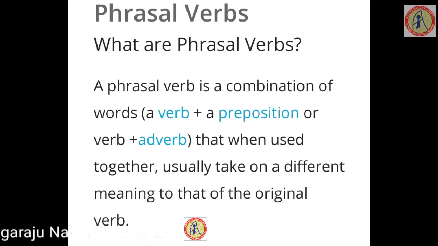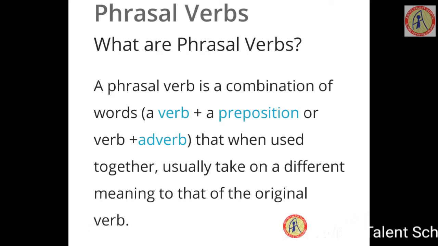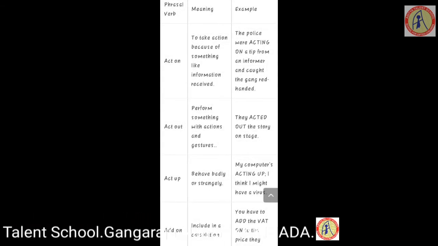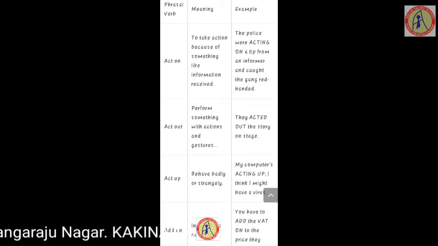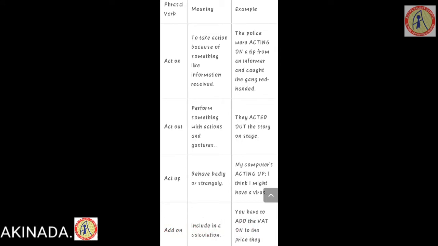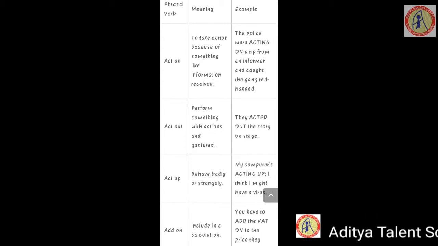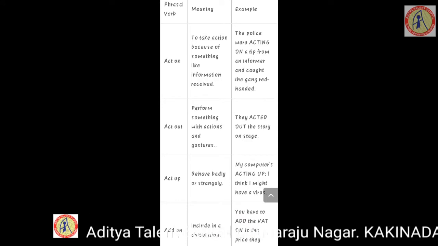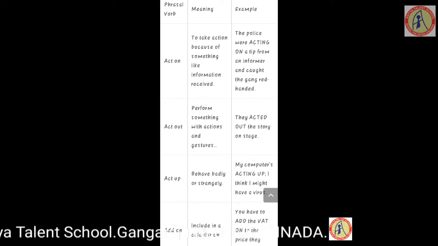Now I am going to show you how to change the phrasal verb with meaning and example. If act on is a phrasal verb which we have taken, the meaning of that act on is to take action because of something like information received. The example: the police were acting on a tip from an informer and caught the gang red-handed. When you learn about the phrasal verb, we should know the meaning and try to create the example.